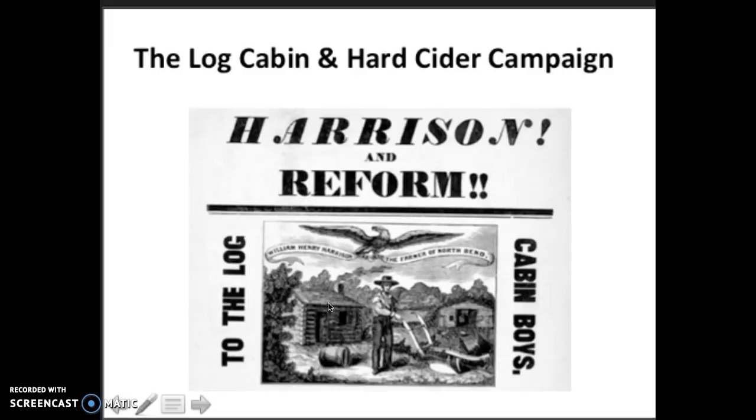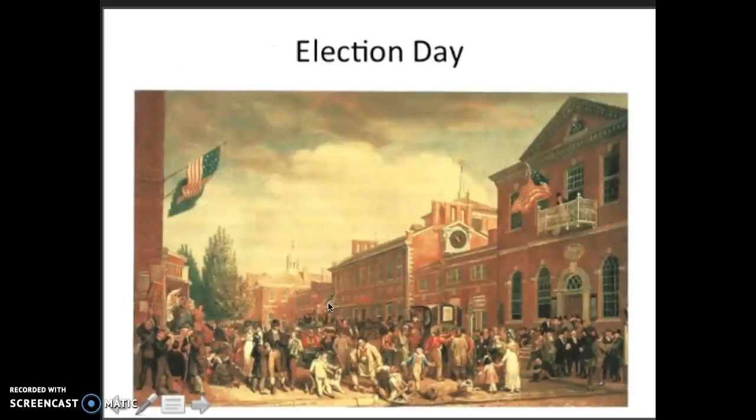Also, the 1840s provides another different method of election. We have, again, these festivities. You have song fests, parades, social events. In this political cartoon or sketch here, you also see women and blacks who, even though they were unable to join or vote, joined these festivities. It was a different form of campaigning, a different form of politics from when we started in 1824, at the beginning of this chapter.